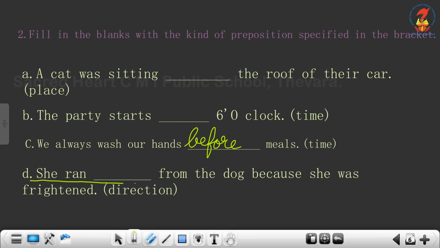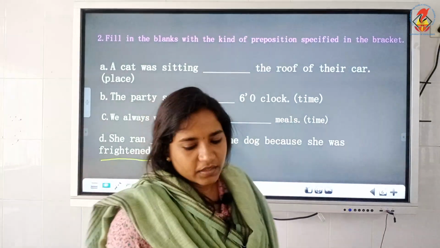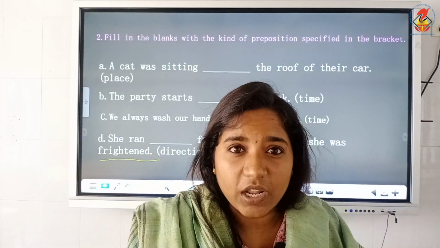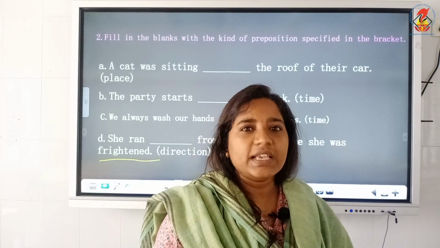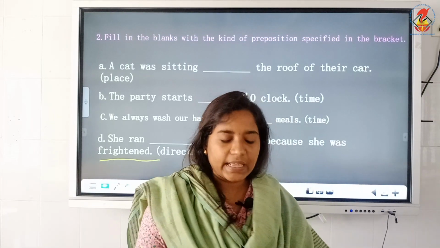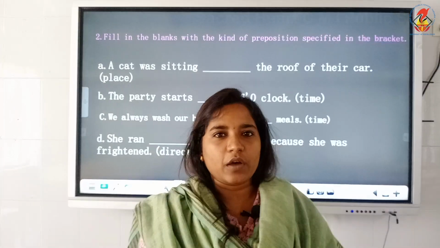D, she ran dash from the dog because she was frightened. So, what is the direction? She ran away from the dog because she was frightened. So, that's all about preposition. We will revise once again. What are prepositions? Prepositions are words that help us to understand where a noun or a pronoun is.